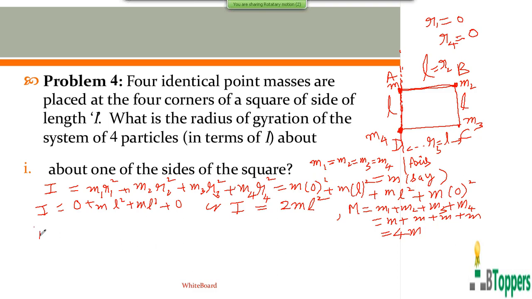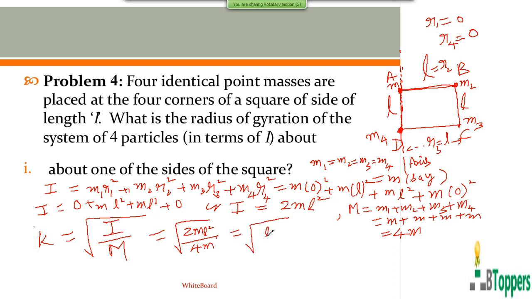So the radius of gyration of the system of the point masses is given by using the same formula which I used in the earlier example, root of capital I by capital M. So capital I equal to 2 into small m into L square. Capital M equal to 4 into small m. So that is equal to root of L square by 2. Or you get K equal to L by root 2. That's the answer for the first part of the question.